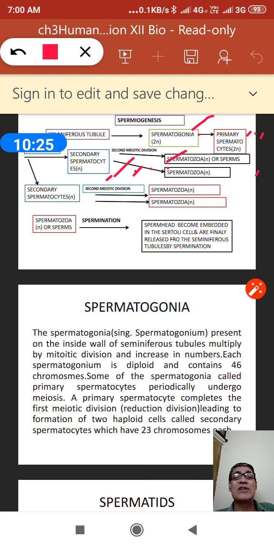What is the name of this process? This process is said to be spermatogenesis. And when the spermatogenesis process is over, the spermatozoa are immature cells. They don't go out directly. These are changing into